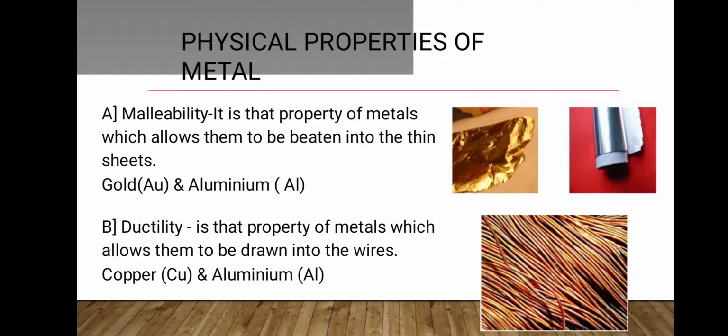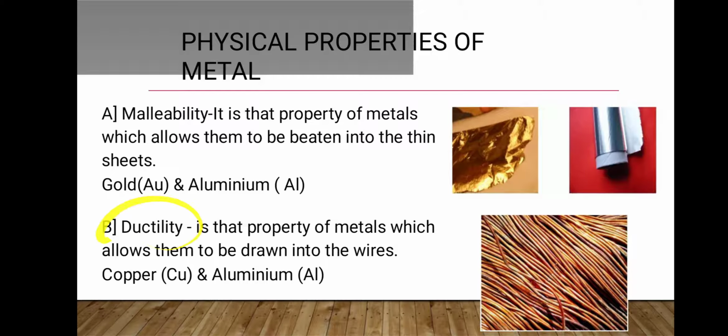For example, we have foil of aluminium, we have foil of gold, we have foil of silver also. So these all are considered as metals because they can be converted into thin sheets. Example is gold and aluminium. These are the symbols of your element gold, that is Au, and Al is for aluminium.